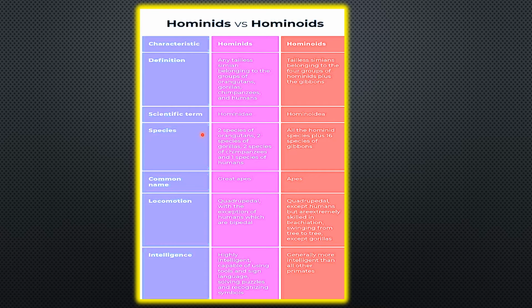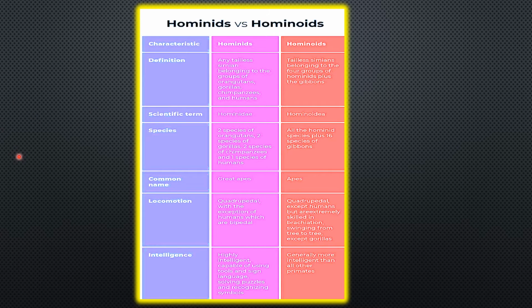The scientific term that is used for hominids is Hominidae. So this is the family under which humans are more specifically classified along with orangutans, gorillas and chimpanzees.